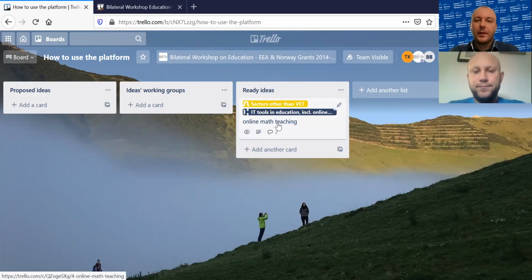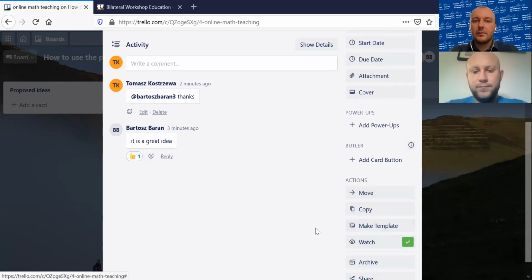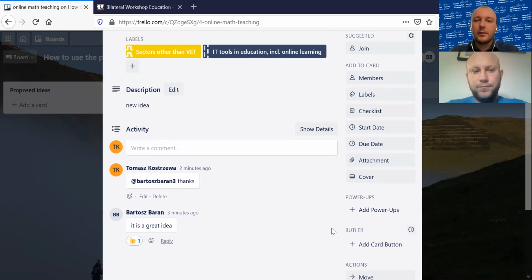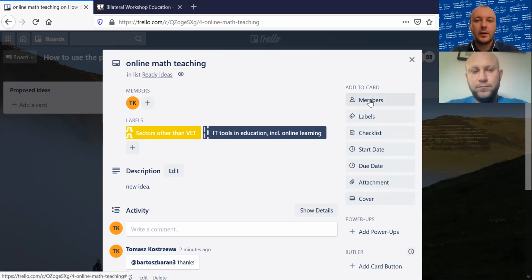The next thing, I can watch this particular card, this particular idea. I have created it, so watching it is by default, but you may check it when you add your own idea there. However, there is also one even more important feature there. You can join the board, this particular card.